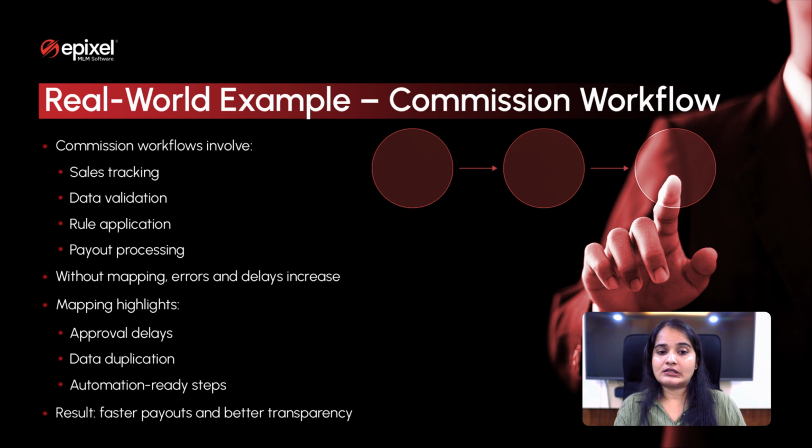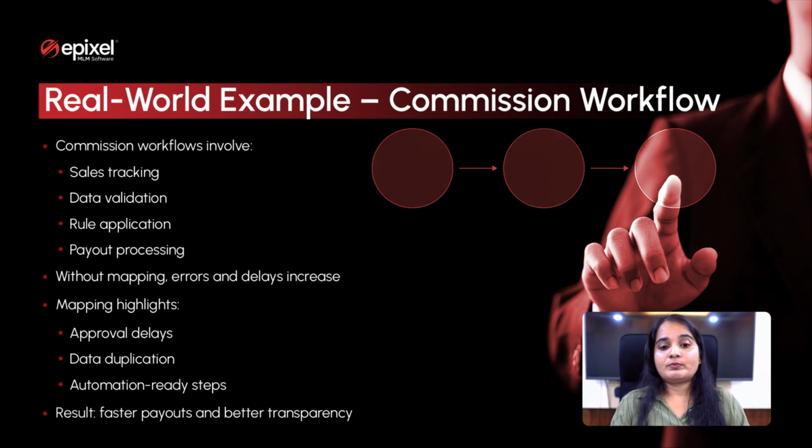So now imagine, if these processes are not clearly defined, one team waits for approval, another team rechecks the same data, and payouts get delayed. Distributors start asking questions and trust slowly begins to drop. So this is where process mapping changes the story.